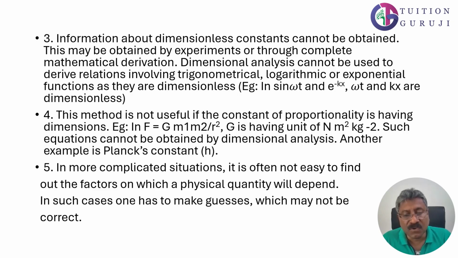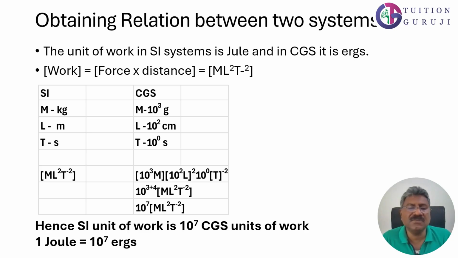In more complicated situations, it is often not easy to find out the factors on which the physical quantity will depend. In such cases, one has to make guesses which may not be correct. This can also be used for obtaining a relation between two systems. We know that the unit of work in the SI system is joule and in the CGS system is erg. Work is equal to force times distance. Suppose the dimensions of work are ML squared T raised to minus 2.